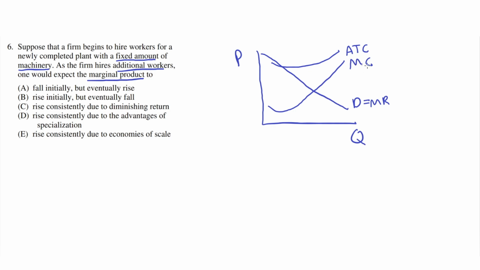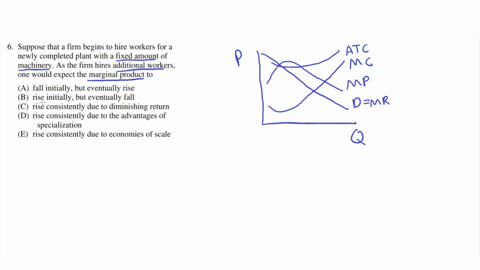So it's known that marginal cost is a reflection of the marginal product graph. Simply, we could reflect this graph and we would find the marginal product graph, and that would look like this, which is like a reflection of the marginal cost graph. From this graph we can see that as the quantity of workers increases, the marginal product increases first, and then it starts dropping. So it would rise initially, but then fall.